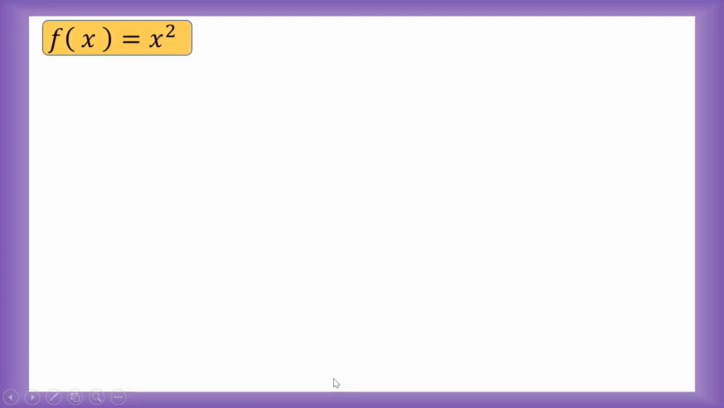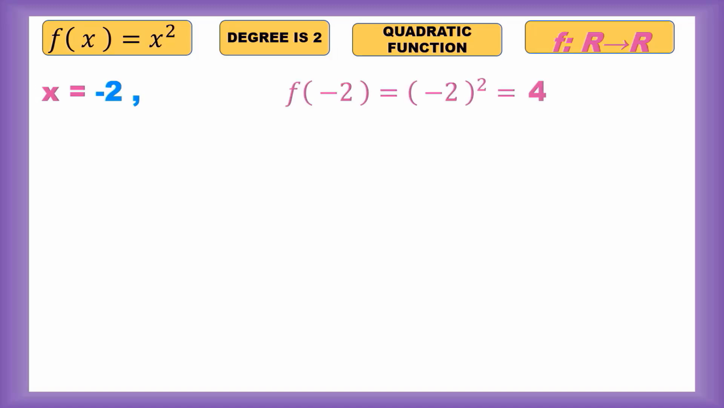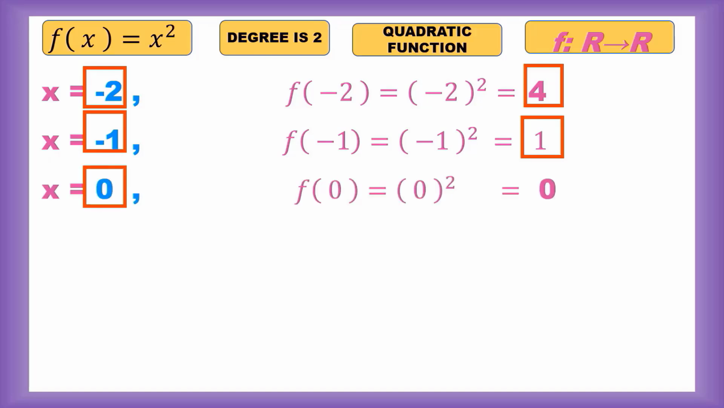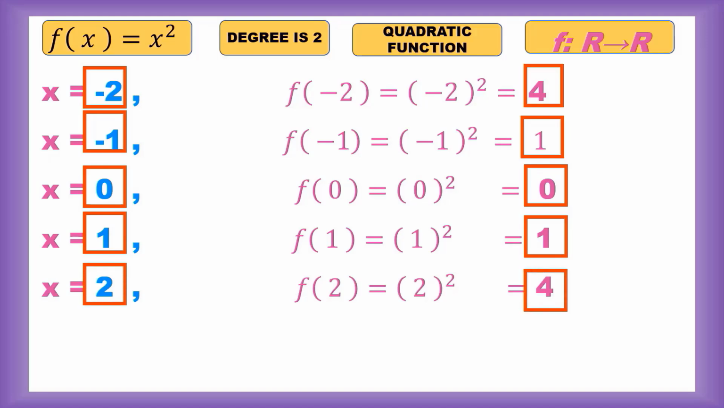Let's consider f of x is equal to x square, whose degree is 2. It is a quadratic function. Let's apply it from R to R, that is real numbers to real numbers. When x is minus 2, f of minus 2 is 4. When x is minus 1, f of minus 1 is 1. When x is 0, f of 0 is 0. When x is 1, f of 1 is 1. When x is 2, f of 2 is 4.